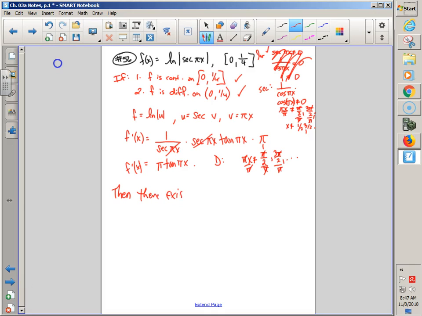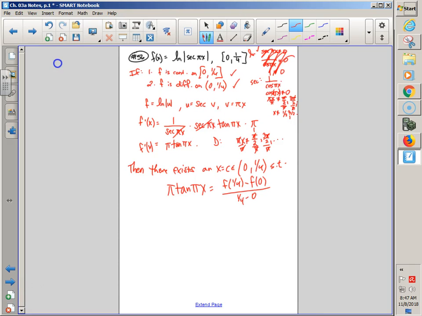So then at the end of the day, I can say there exists, it's like the 10th time today I've quoted MVT, an x equals c in between who and who? A and b, so my 0 and 1/4, such that, okay, where do I go? What's my formula? Be careful, not f of, f prime of. Good, so take your prime. Has to equal what? Good, f of 1/4, f of b minus f of a, all over. So we have to solve for x.